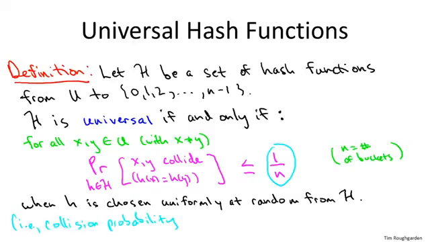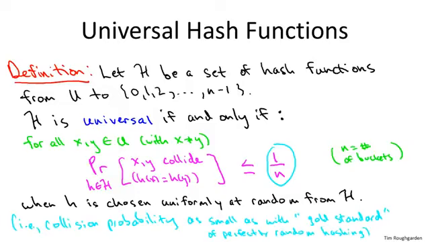Well, there are these n buckets that Bob could go to, each is equally likely, and there's a collision between Alice and Bob if and only if Bob goes to bucket 17. Since each bucket's equally likely, that's only a 1 in n probability. So really what this condition is saying is that for each pair of elements, the collision probability should be as small, as good, as with the holy grail of perfectly random hashing.